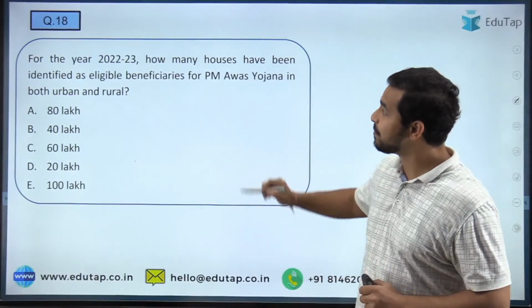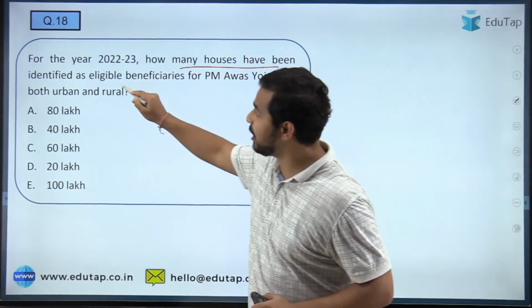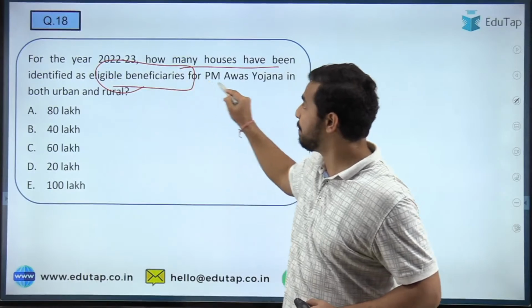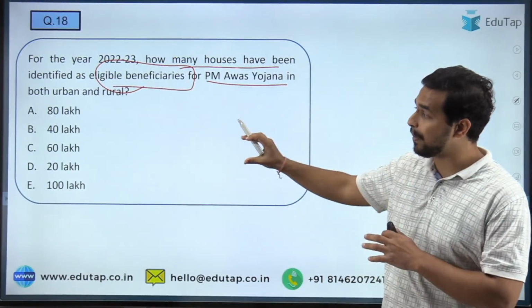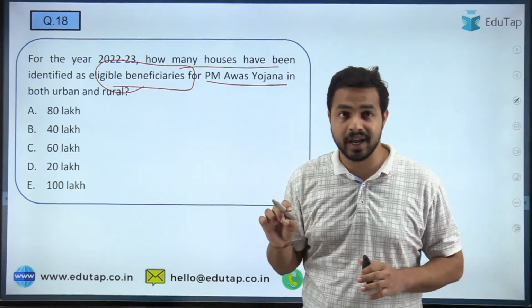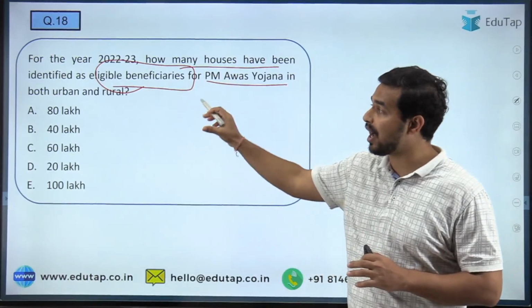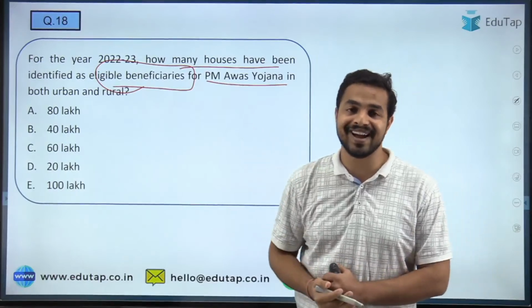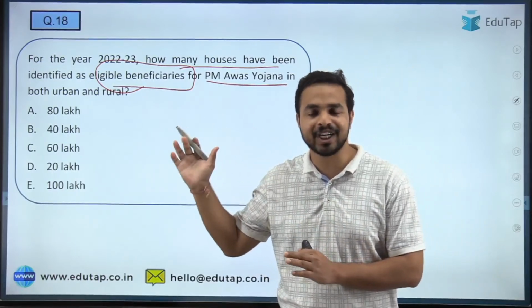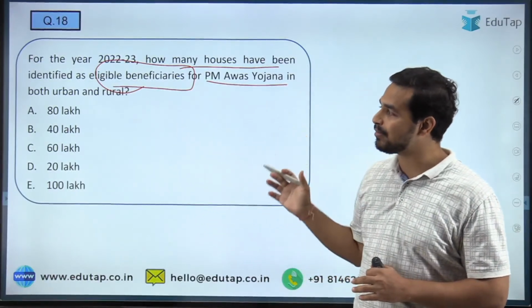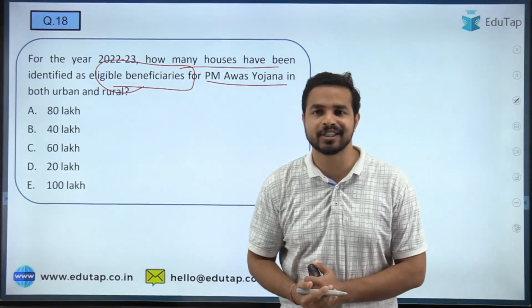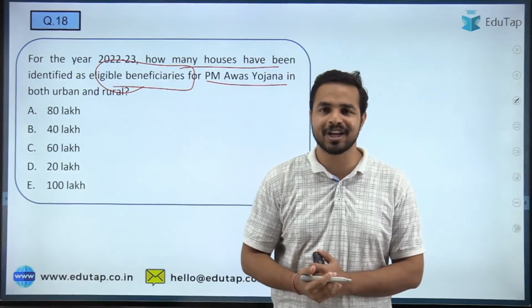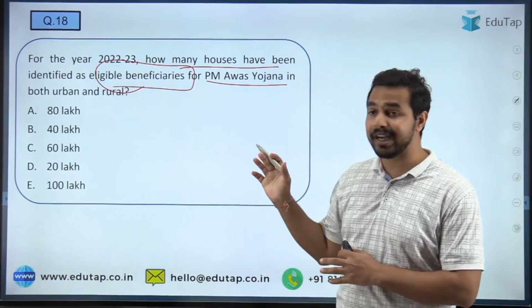And the next question is how many houses have been identified as eligible beneficiaries for the PM Awas Yojana. पीएम आवास योजना के लिए जो कितने यहाँ पर घर हैं, कितने लाख घर हैं जिनको हमने एज अ बेनिफिशियरी यहाँ पर एलिजिबल बेनिफिशियरी आइडेंटिफाई किया है अंडर द पीएम आवास योजना. That is what you are required to tell me to question number 18. Is it 80 lakh, 40 lakh, 60 lakh, 20 lakh or 100 lakh? So guys, what is the right answer here? Quickly tell me in the comment section to question number 18.